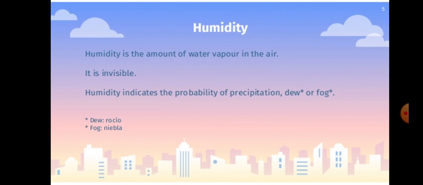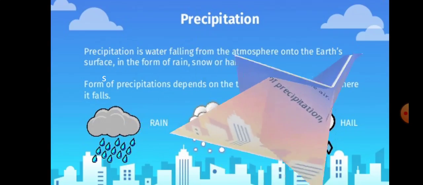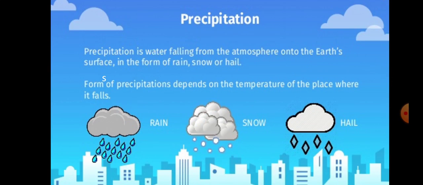Okay, let's go forward. Precipitation. Look at the spelling. Precipitation is water falling from the atmosphere onto the Earth's surface. It is not necessary that precipitation exists in the form of rain. It can be snow or hail, the ice cubes which sometimes we see falling like rain. So the form of precipitation depends on the temperature of the place where it falls. Right, guys? Let's go forward.